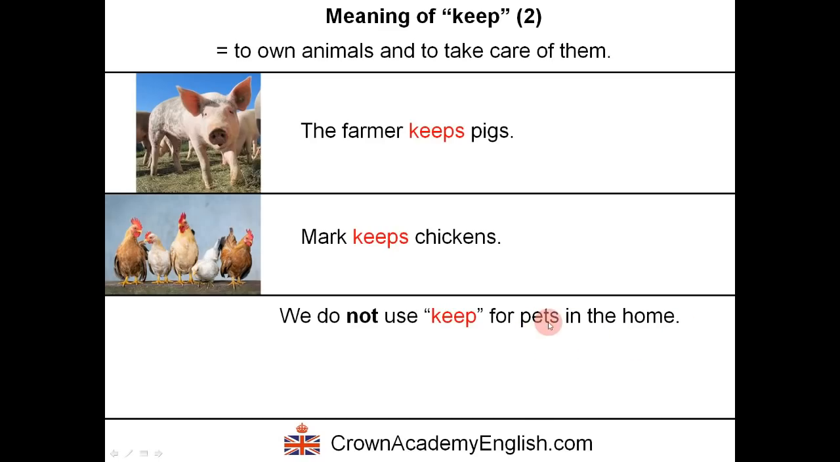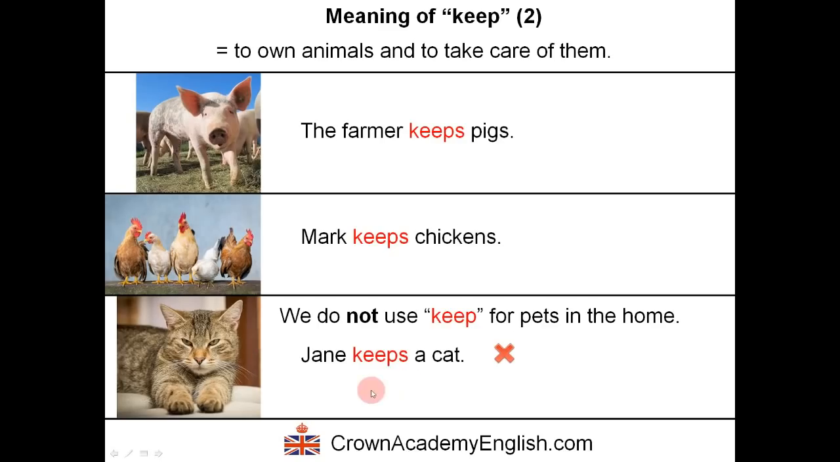So for family pets, we don't use this for dogs and cats, for example. So here's a cat. So this is wrong. We don't say Jane keeps a cat, because keeps is only for animals like this, who are outside. We say Jane has a cat, or Jane owns a cat. Okay, so keeps is more for farm animals. Okay, so like pigs, chickens, sheep, geese.